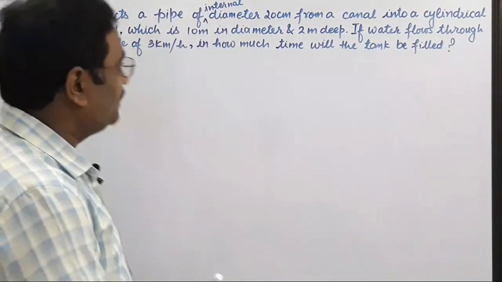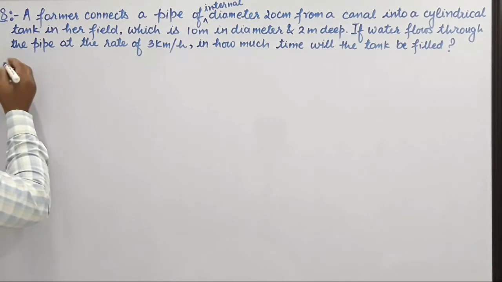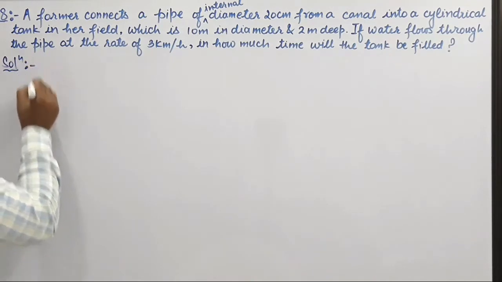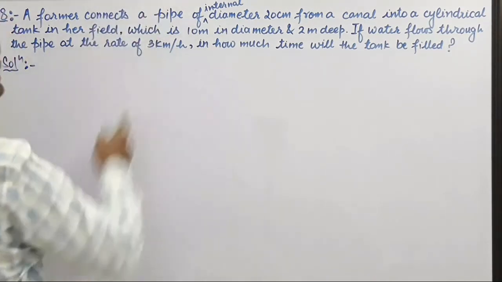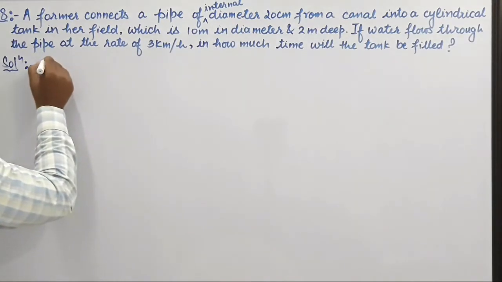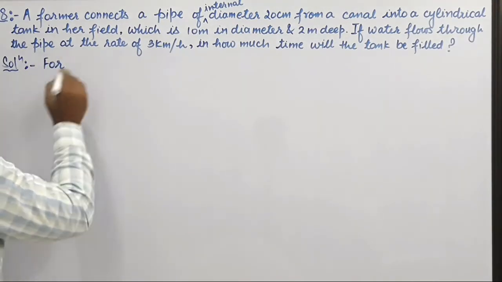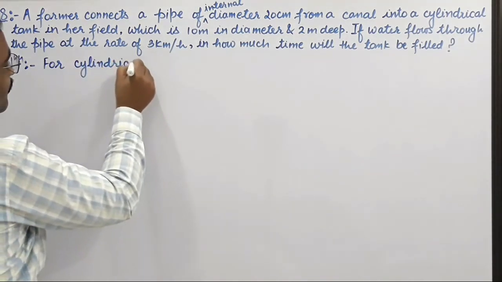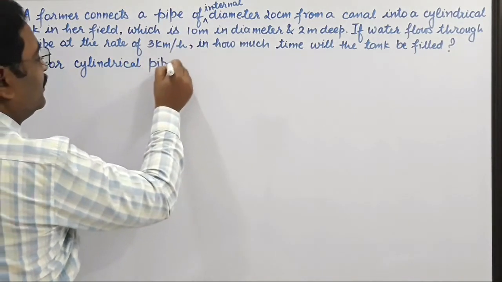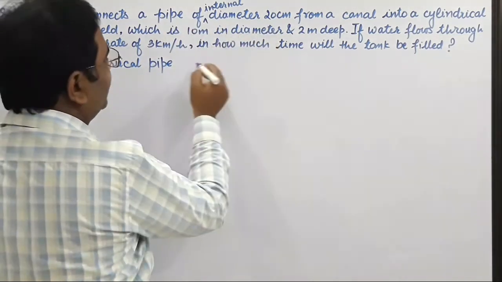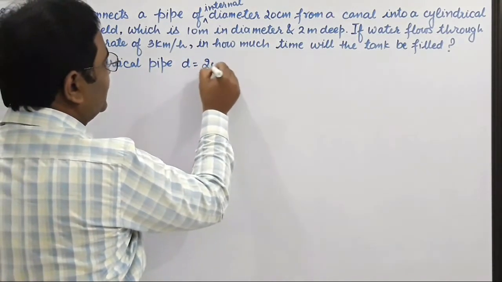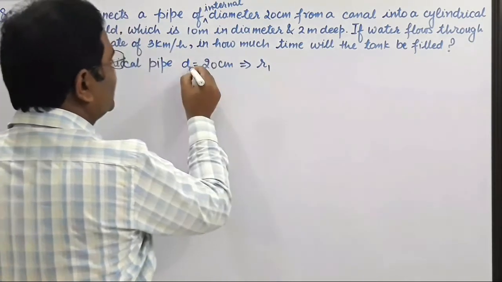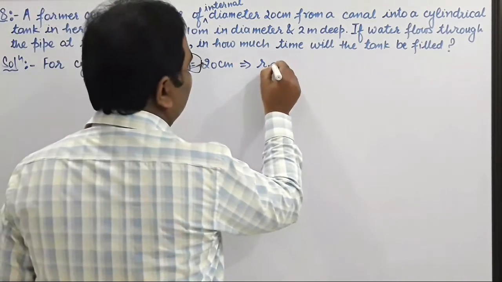So for the cylindrical pipe from which the water is coming, diameter D1 is 20 centimeter, so the radius R1 will be 10 centimeter.